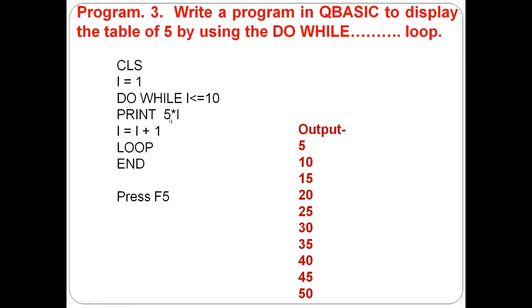Now print 5 multiply I. This is, I became 1. So 5 multiply 1 is equal to 5. Then I plus 1, which means 1 plus 1 became 2.